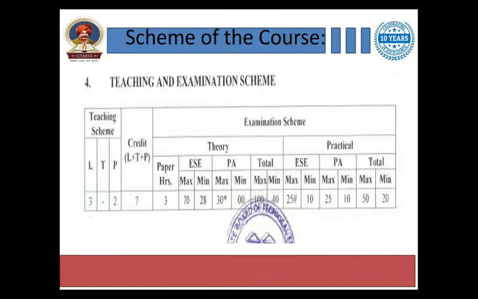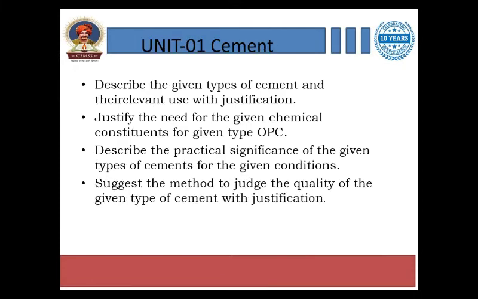Then the scheme of this course. There will be one end semester exam of 70 marks, and you have to score at least 28 marks for passing. There will also be a practical examination conducted by the external teacher. It means an external oral examination of 25 marks, and 25 marks are allotted for your progressive assessment. It means your practical maintaining, your practical records and your practical performances. This is the scheme of the course.